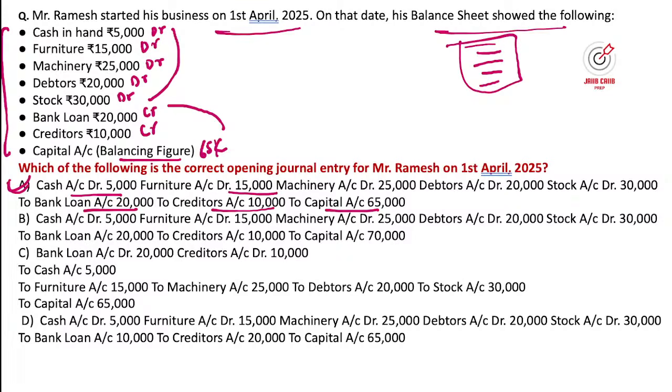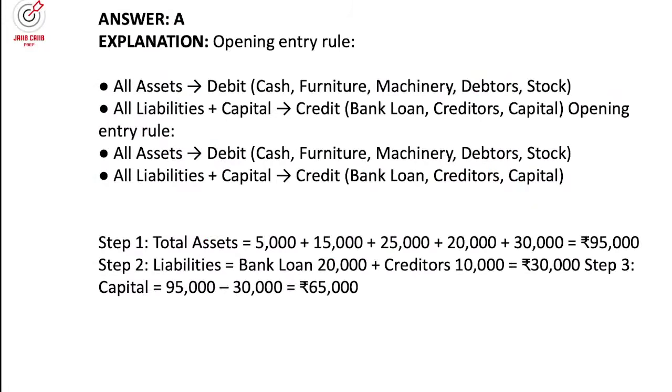So see, based on the fundamental principle, instead of giving multiple transactions, they have given one question and based on that they are generally asking this. So the rule: all assets are debit, and all liabilities plus capital are credit.